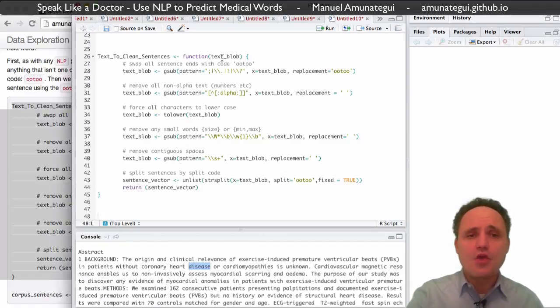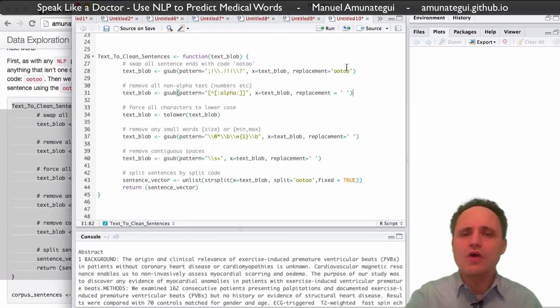So in this case, we're going to pass it this entire text blob of data on cardiology, and we're going to use the gsub function. And the first thing we're going to do, this is an important part, we're going to say whenever you find a semicolon, a period, an exclamation point, a question mark, swap it with a character-based code of OOTOO. The reason we're doing that is we want to mark the end of each sentence, because that's what we're going to work off of.